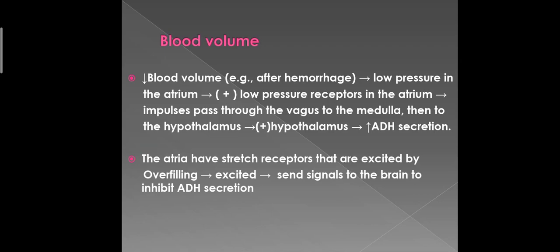an increase in ADH secretion. The atria have stress receptors that are excited by overfilling, and when they are overfilled, these stress receptors are excited, and they send signals to the brain to inhibit the ADH secretion. This happens when the blood volume is high, towards the upper limit.